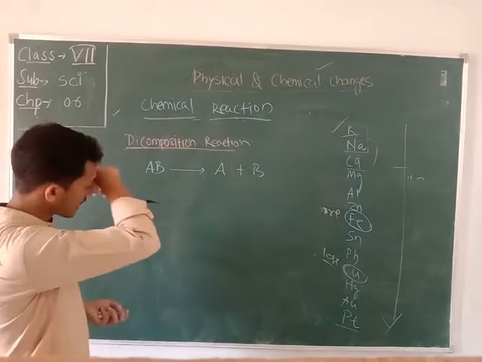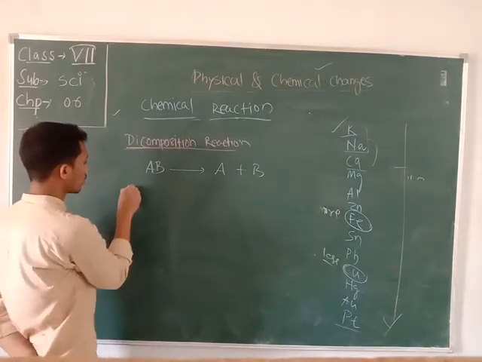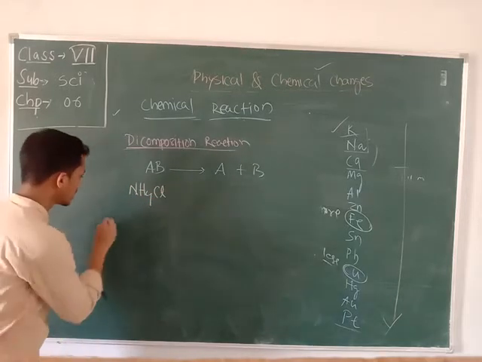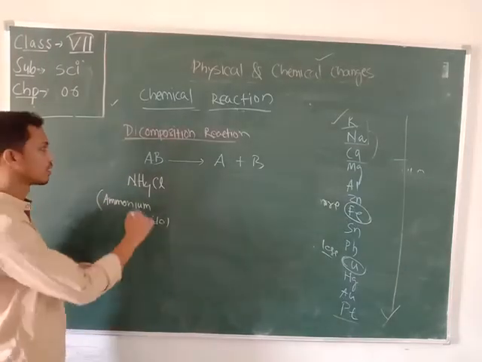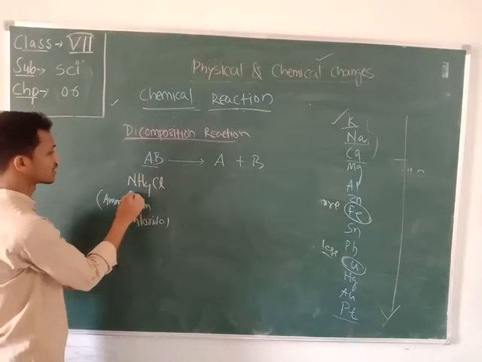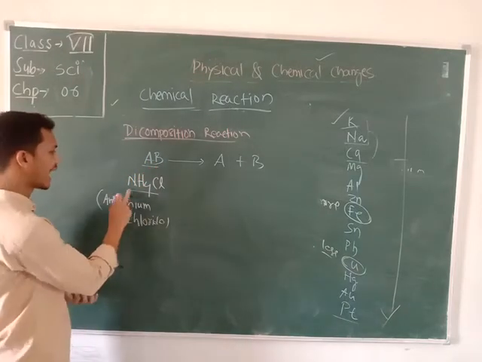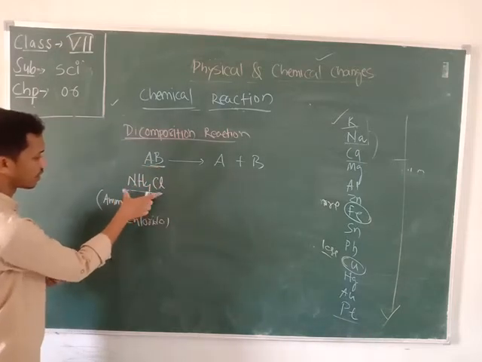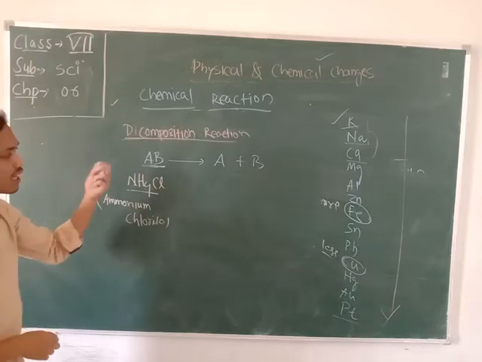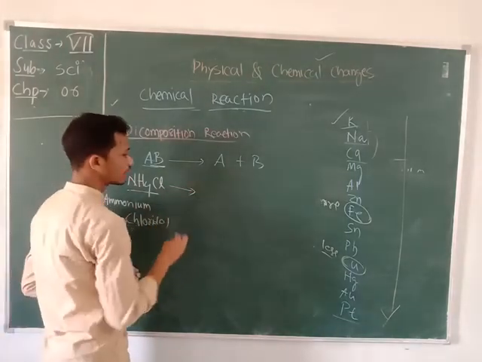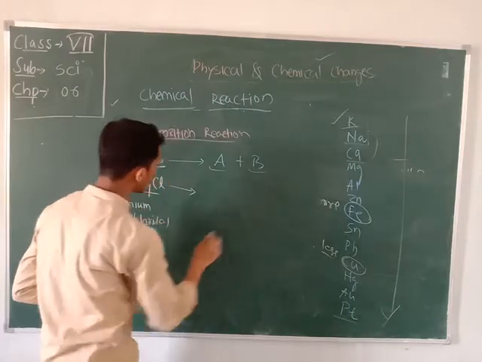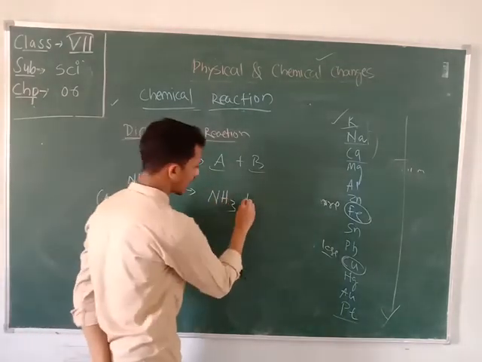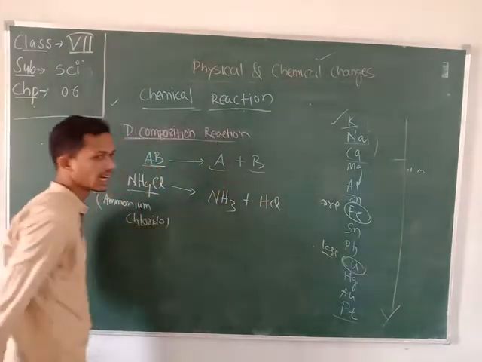Let's take an example of this type of reaction. Suppose we take ammonium chloride, NH4Cl, as the compound AB. Whenever NH4Cl goes through chemical change, it forms two compounds, A and B. Here we form NH3, that is ammonia, and HCl, hydrochloric acid.